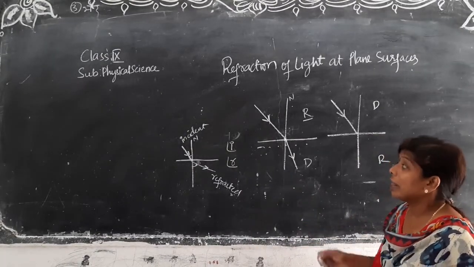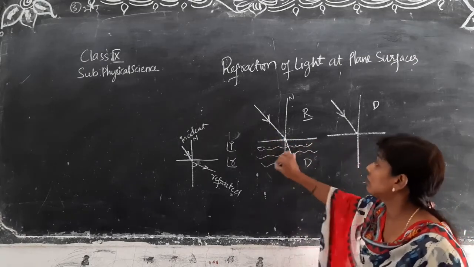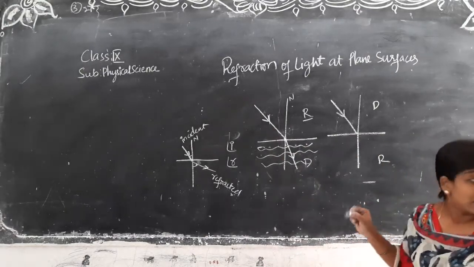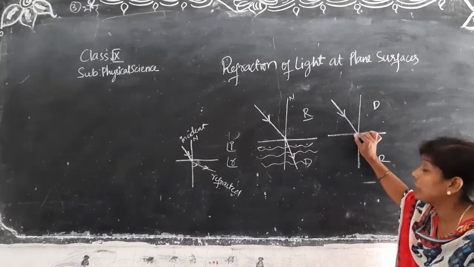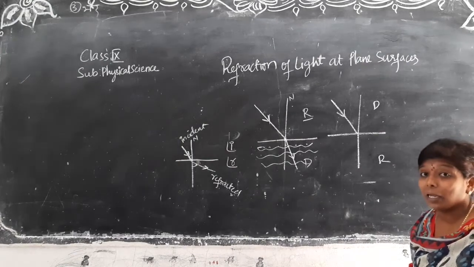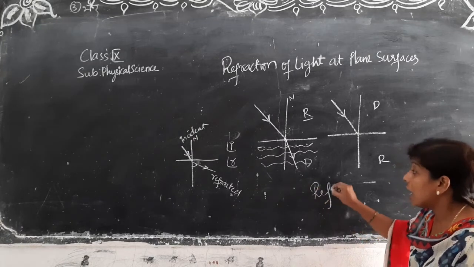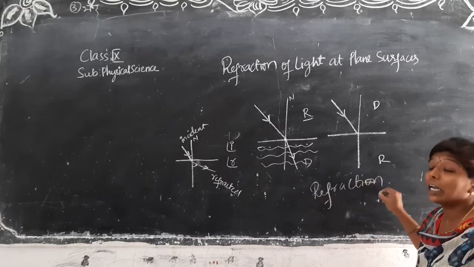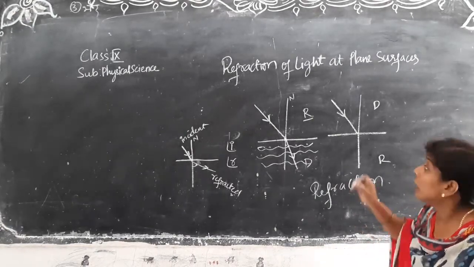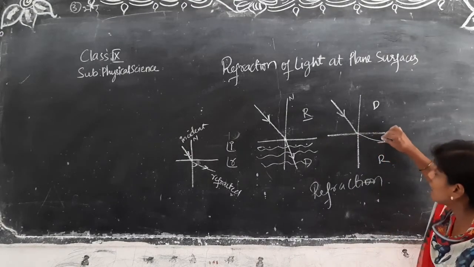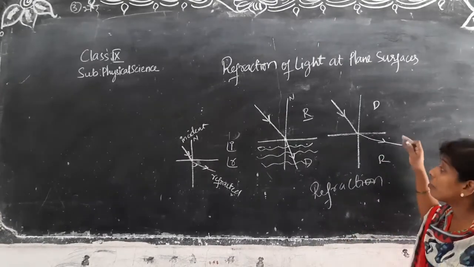Same situation. When the light is passing from denser medium to rarer medium, what is happening? The light is undergoing refraction, but how the refracted ray is moving is very, very important. The refracted ray is moving far away from the normal.